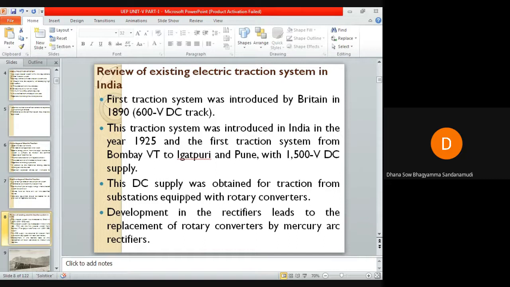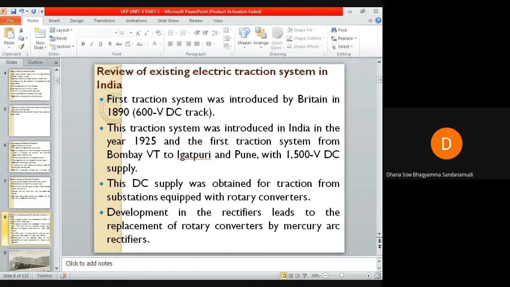So the electrification system was employed for this first traction vehicle, and the electric traction system was introduced in India in the year of 1925, and the first traction system employed in India was from Bombay VT to Igatpuri and Pune with 1500 volts DC supply. Okay, so the first traction system was introduced by Britain in 1890, and in India it was introduced in the year of 1925.